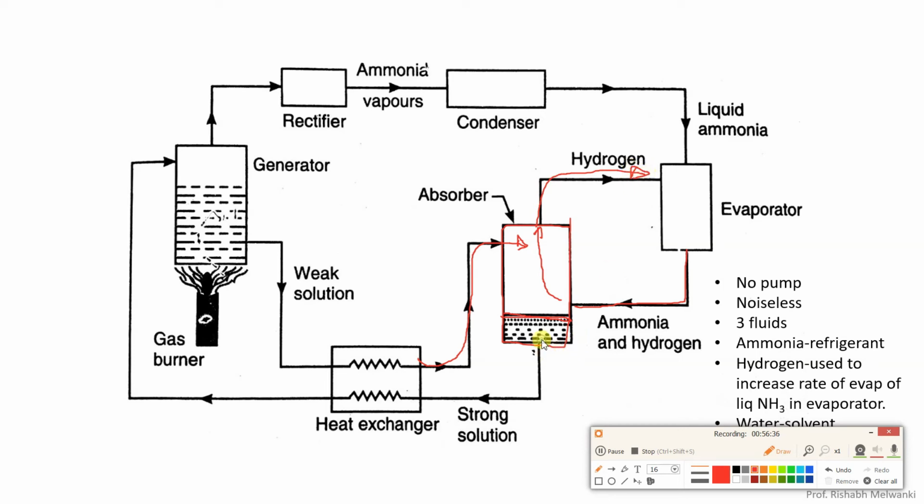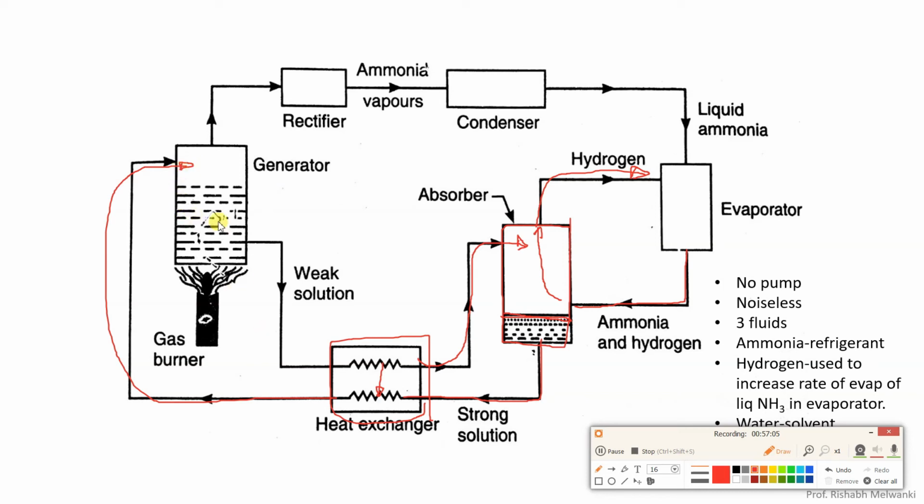Now the strong solution from the absorber goes to the solution heat exchanger. This is the solution heat exchanger, where there will be heat exchange between the strong solution, which is cool, and the weak solution, which is hot. So the weak solution will give its heat to the strong solution so that the heat requirement in the generator is reduced. Now this strong solution goes to the generator.